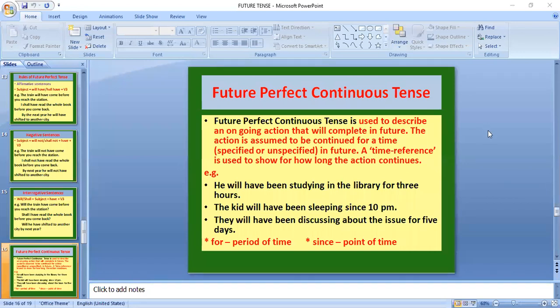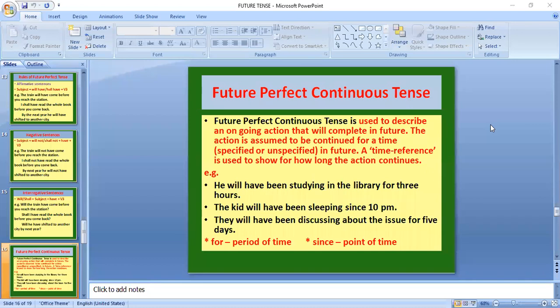We are left with 3 minutes only. So now we are going to do future perfect continuous tense. Future perfect continuous tense is used to describe an action that is going on and will complete in future. The action is assumed to continue for a time in future.